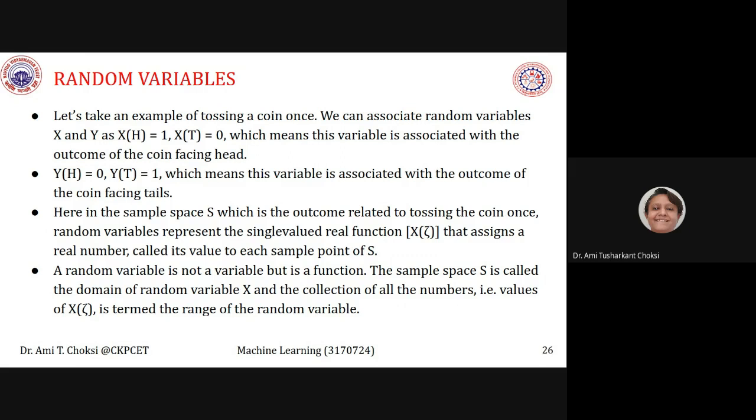Typically we say f of x is equal to x, that means f of 1 is equal to 1. So the sample space is the domain, and whatever the values are, they are called the range of the random variable, because a random variable is not a variable, but a function.